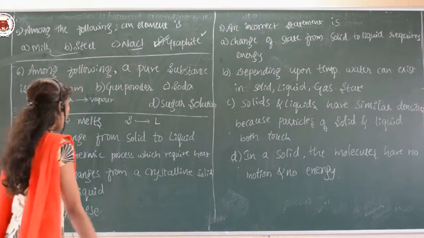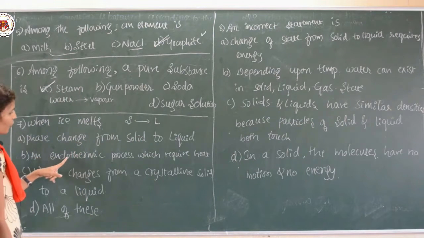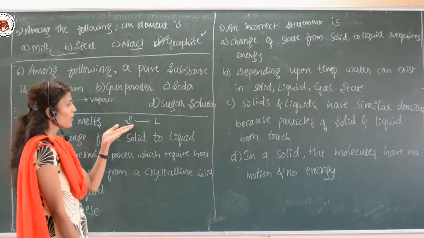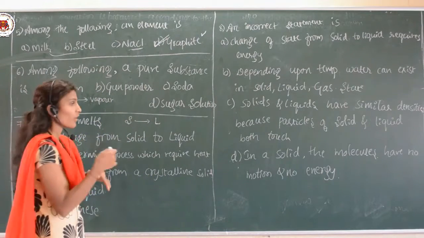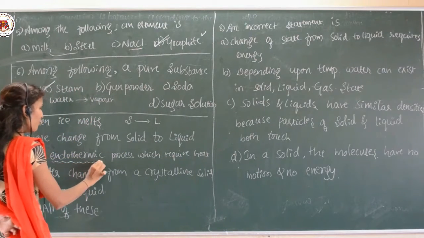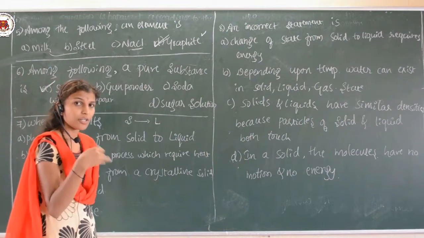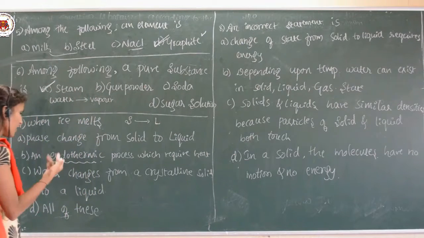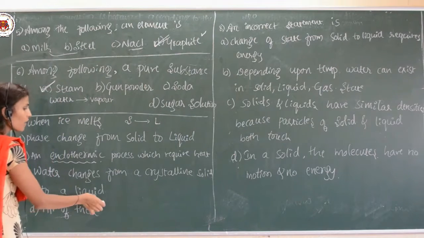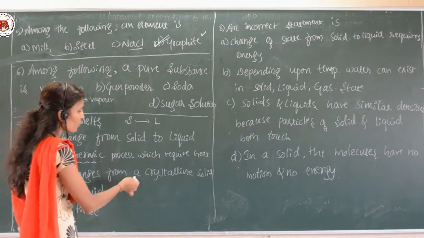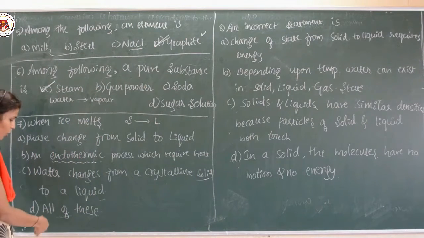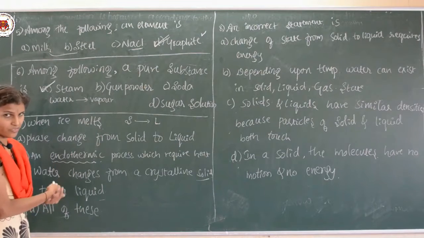This is correct. And it is an endothermic process which requires heat, because solid, in order to melt, in order to convert into liquid, needs the heat. That is why it is an endothermic reaction or endothermic process. And here the water changes from crystalline solid to a liquid. Obviously, water changes from crystalline solid to a liquid, and finally the option D is all of these.